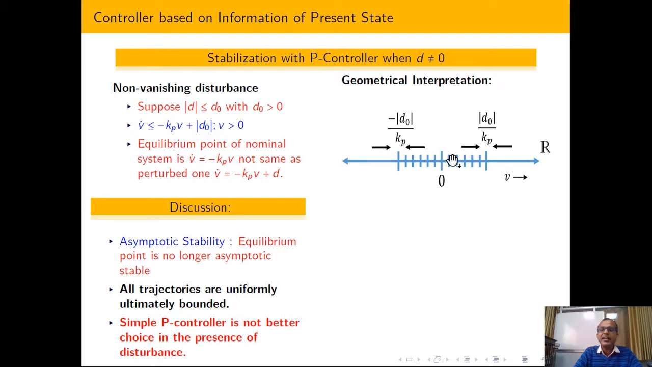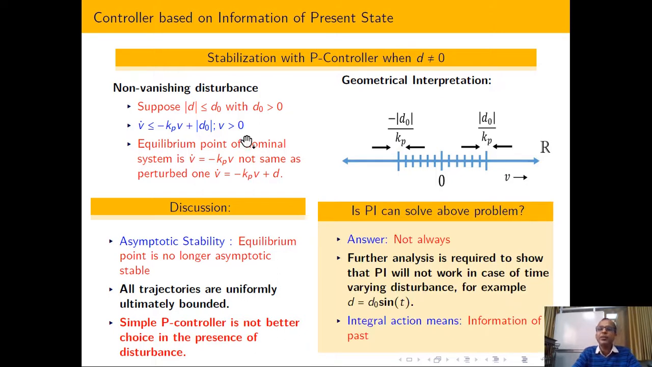Due to that reason, if I have to maintain the equilibrium point in the presence of disturbance, then this particular type of control based on present information is not good. Using proportional control, I am not able to reject this kind of disturbance, meaning constant disturbance. If we are unable to reject constant disturbance, then we are also unable to reject time varying disturbance, so there is no need to talk about time varying disturbance.